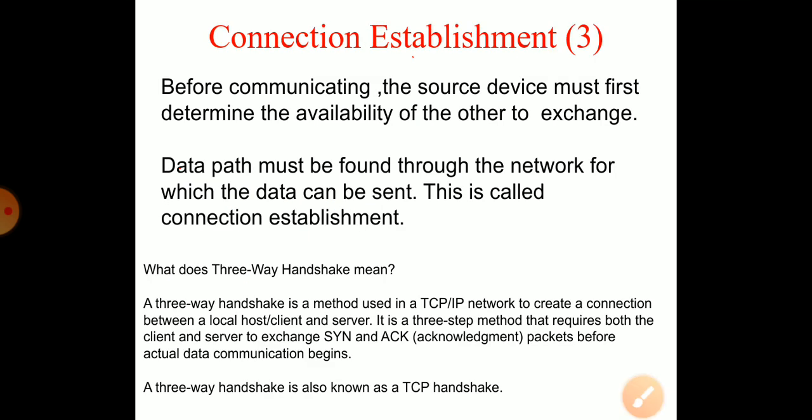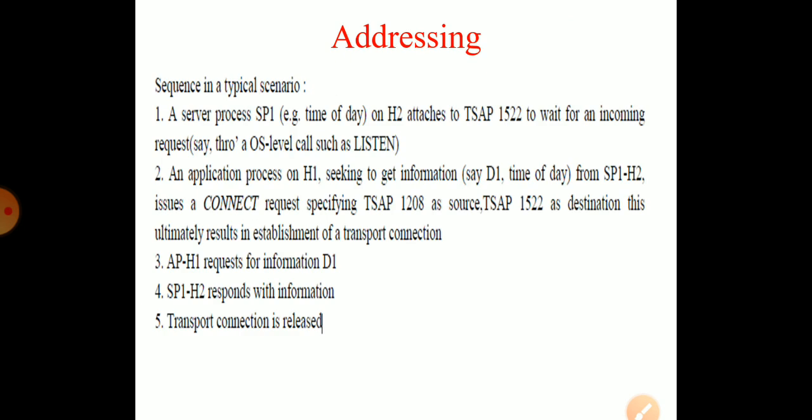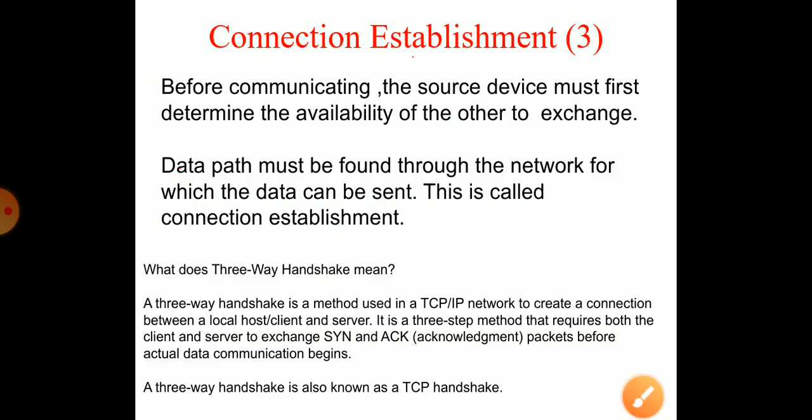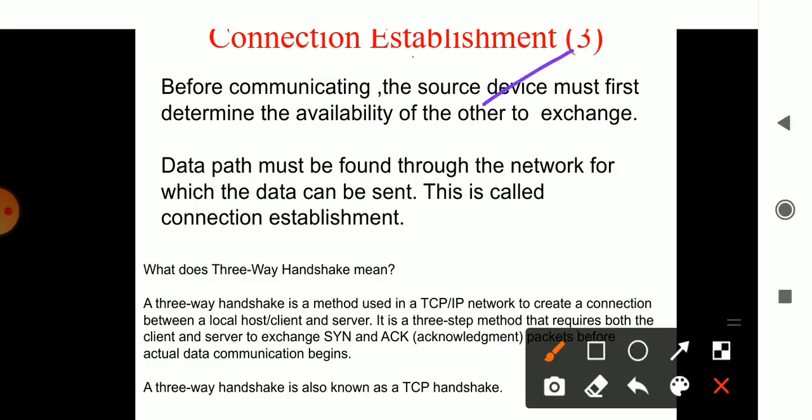Okay, then you have the connection establishment. When you want to have the connection, listening is over, now I have to get the connection done. In connection establishment, you have to check for the availability of the person at the other end, whether it is available or not. If he is not available, then the connection is not available. It has to wait for a certain amount of time. When it becomes free, only then it has to travel with the information. It gets the connection done.